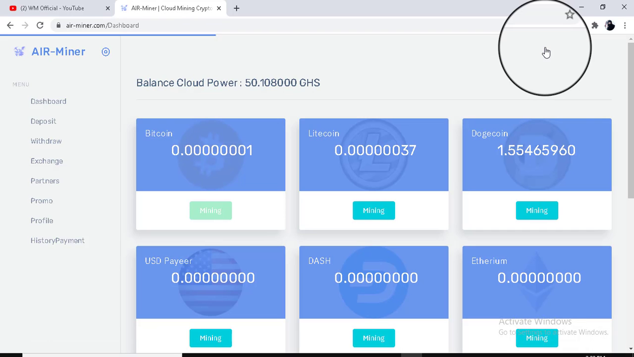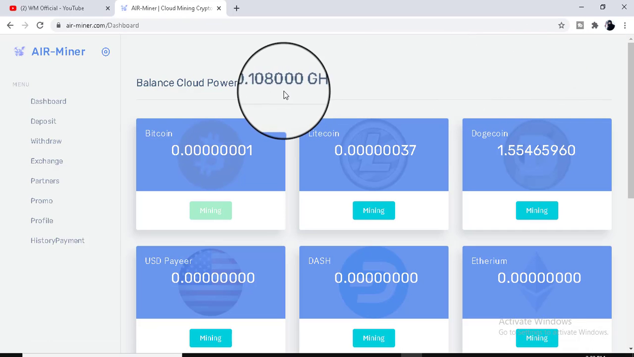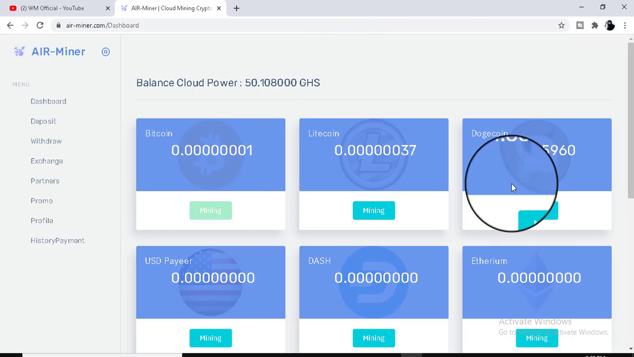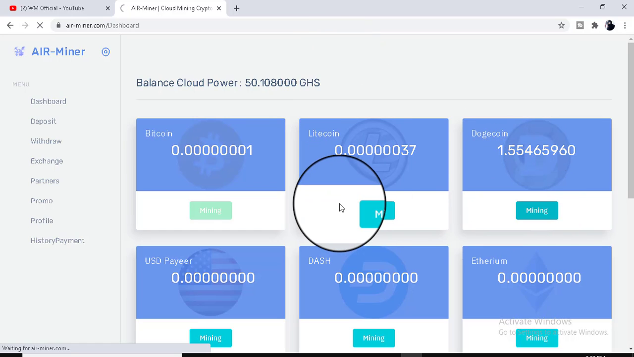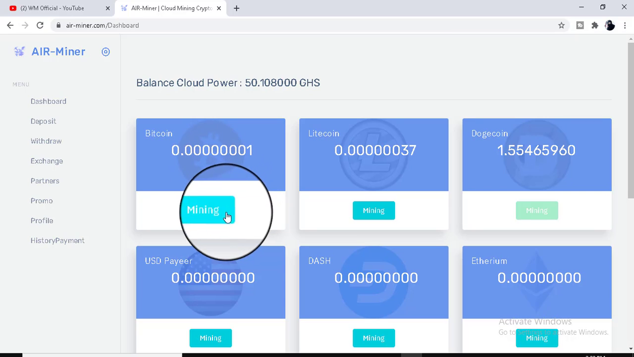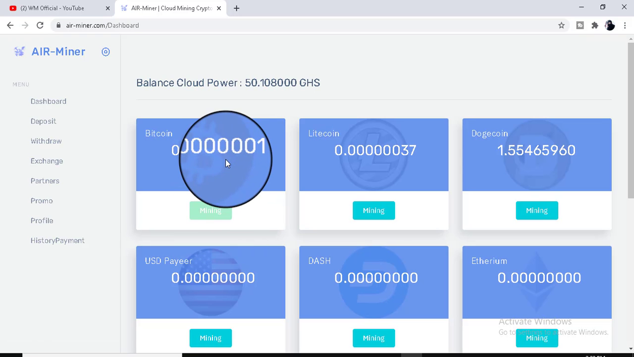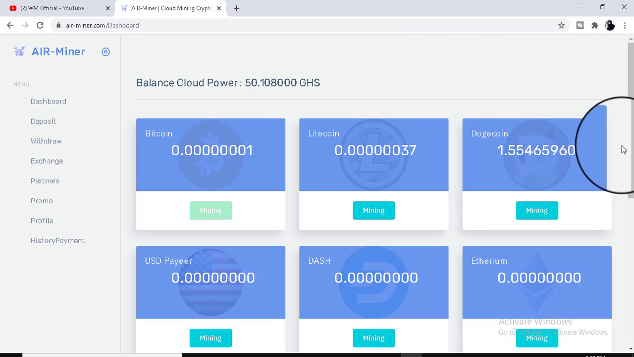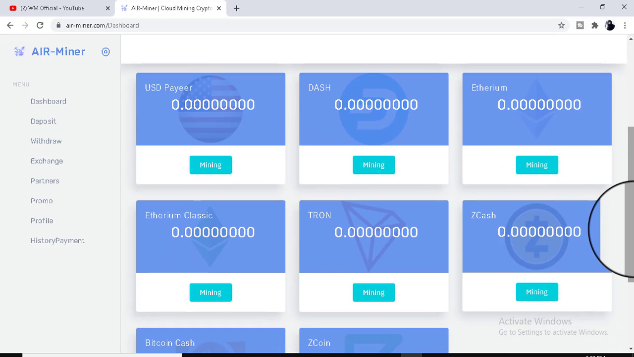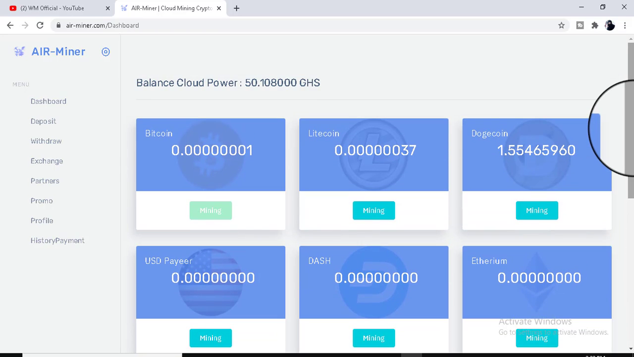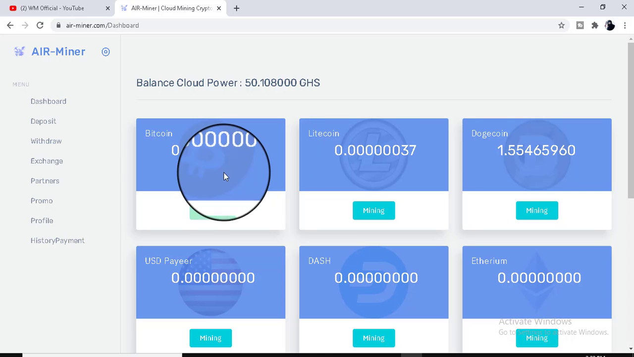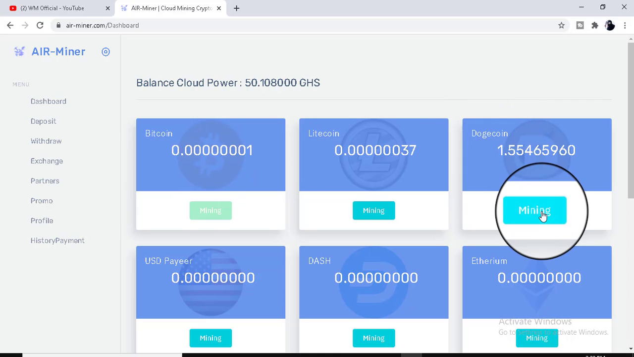After login, the dashboard will open in front of you. You can see your transaction history on the dashboard. To start mining, just click on the mining button. After some seconds your mining will start. Please choose your currency here because you can choose only one currency at a time. You can choose one currency according to your choice and then click on the mining button. It will not work for me because I have already chosen Dogecoin.